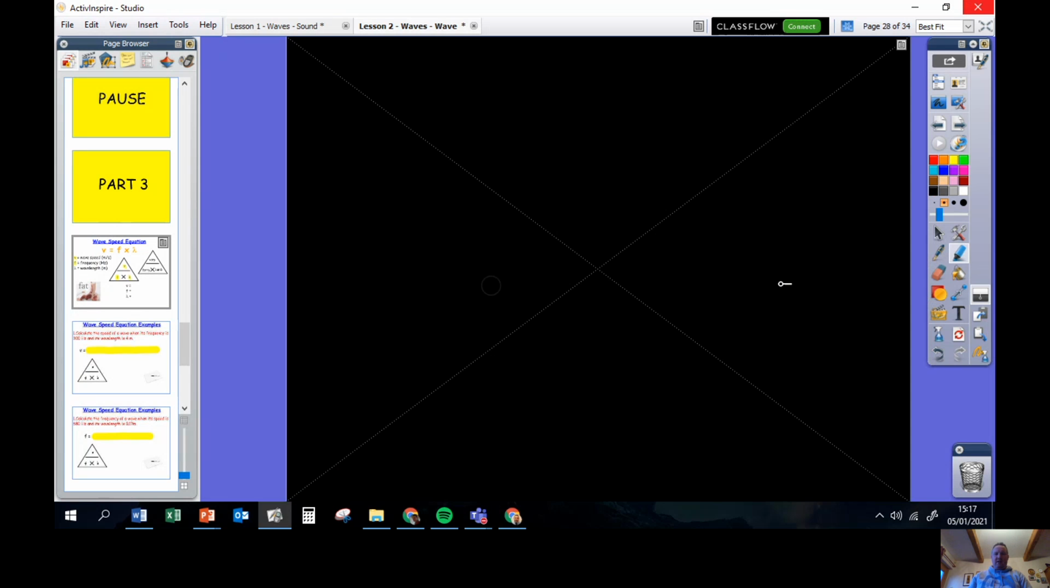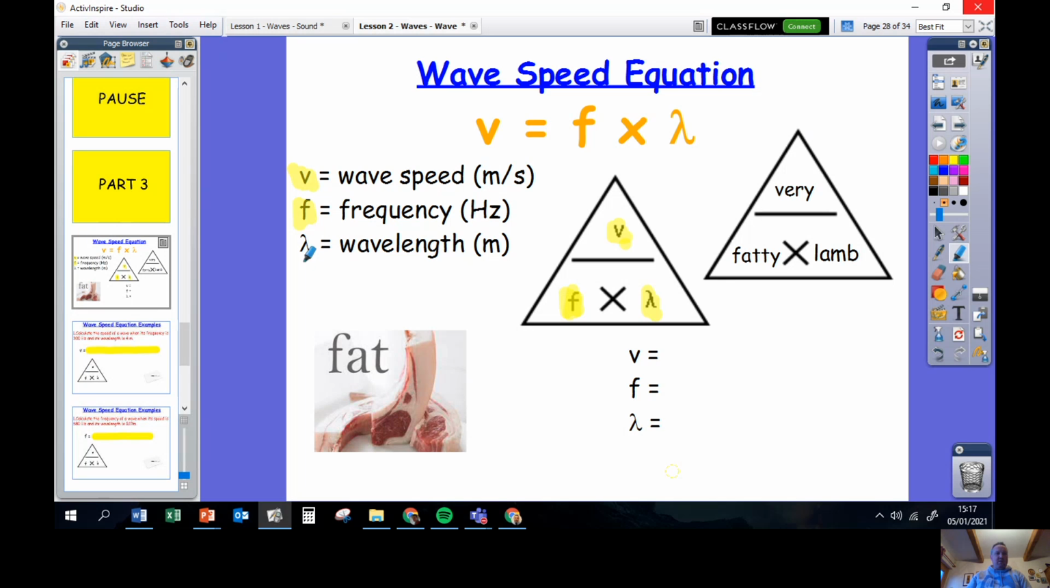And then we use this funny letter here, which is a Greek letter. It looks like an upside down letter Y, and it's actually a Greek letter called lambda. A bit like lamb or like a little sheep, and that's why we remember this formula triangle using our little mnemonic: very fatty lamb, VF lambda. Very fatty lamb: speed, frequency, wavelength.